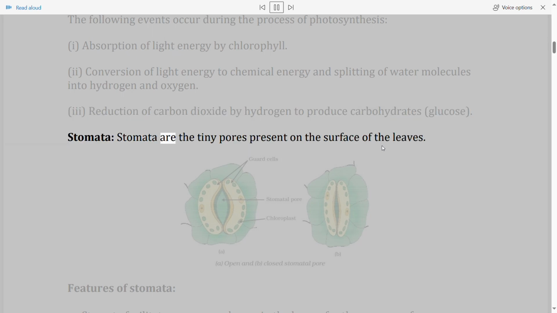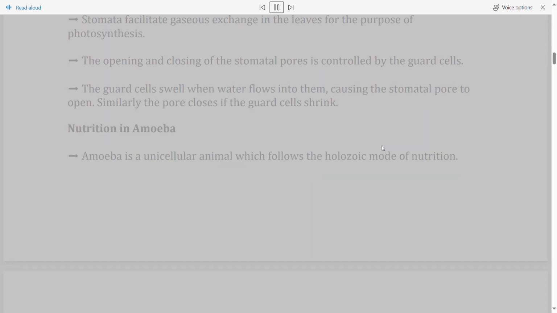Stomata. Stomata are the tiny pores present on the surface of the leaves. Features of stomata. Stomata facilitate gaseous exchange in the leaves for the purpose of photosynthesis. The opening and closing of the stomatal pores is controlled by the guard cells. The guard cells swell when water flows into them, causing the stomatal pore to open. Similarly, the pore closes if the guard cells shrink.